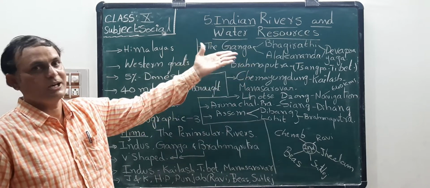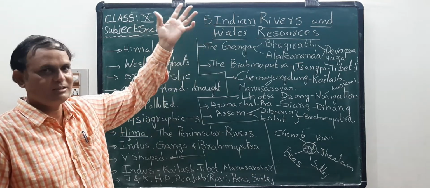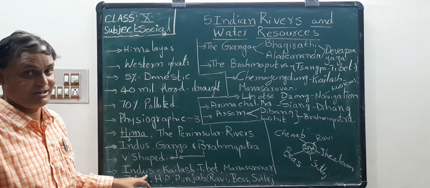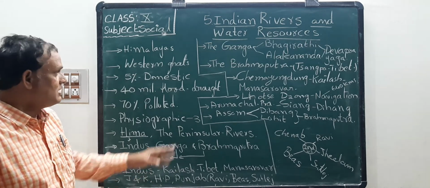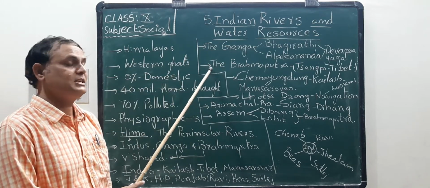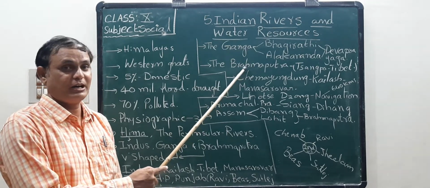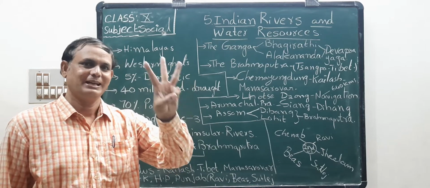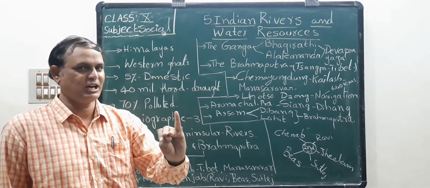The origin or birthplace of Ganga River is also in the Himalayas at Manasarovar. That is the same area, as I already said about the Indus River. Have you understood, boys, girls, children? So this is also the same one. Next, the third one is the Brahmaputra. This is also an important river of the Himalayas. I said there are three Himalayan rivers: Indus River, Ganga River, and Brahmaputra River.